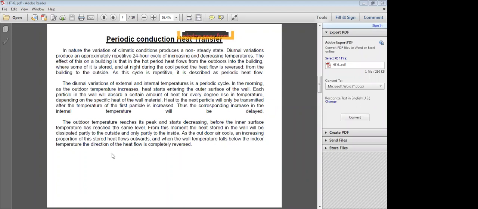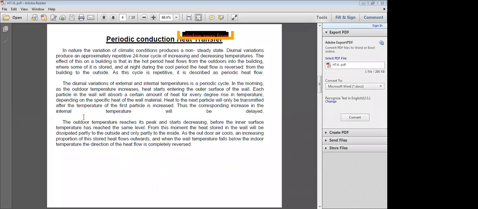Outside air. And when the wall temperature falls below the indoor temperature, the direction of the heat flow is completely reversed. That is, in the evening, heat transfers from the wall to the outside environment. But in the daytime, during noon and afternoon, the outside temperature is higher, so heat transfers from outside to the building wall, or inside, outside to inside. And in the evening, the temperature of the outside air decreases, and heat transfers from inside to outside.